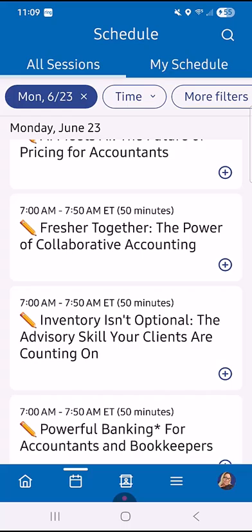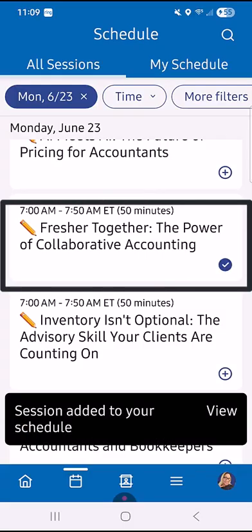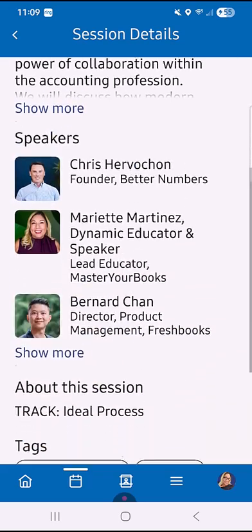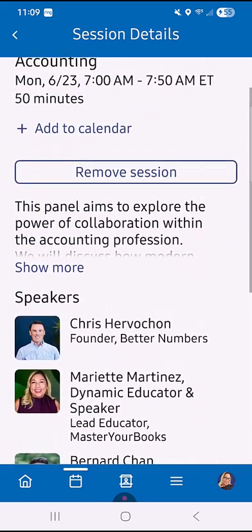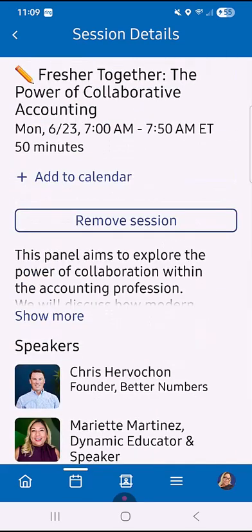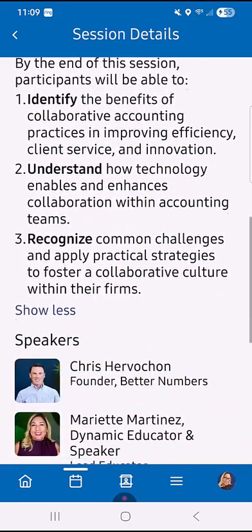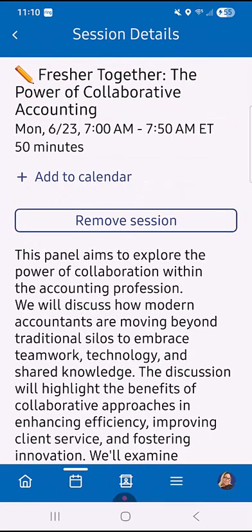Fresher Together panel, because I'm going to be on that panel. So let's go ahead and click on that, and then we can click into it as well to make sure I know what's going on here in this session. Once I click on that session, you definitely want to click on show more because it's a condensed version, so you can see everything that session has to offer.